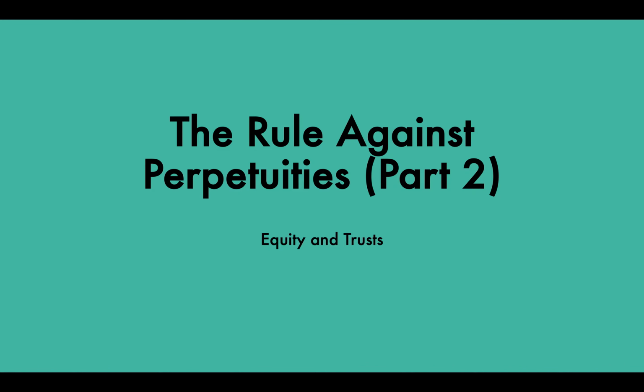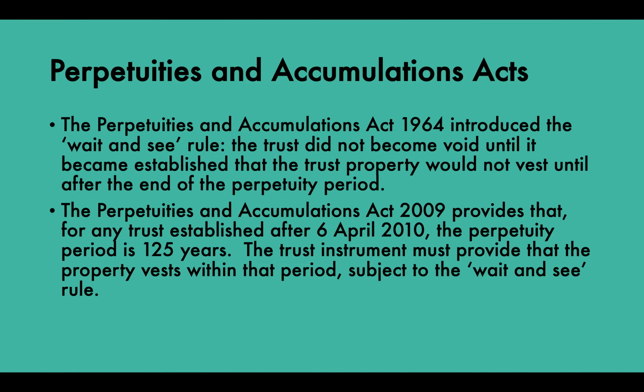In this video, we're going to be talking about part 2 of the rule against perpetuities. In the previous video, we had a look at how the rule against perpetuities came about, looking at Stanley and Ley, and we also specifically looked at the case of Air Jamaica and Charlton and the wait and see rule. In this video, we're going to move on to talk about the Perpetuities and Accumulations Act 1964, which actually introduced the wait and see rule.